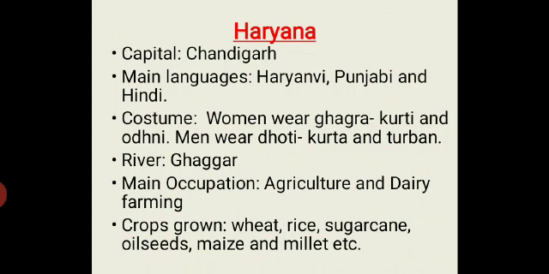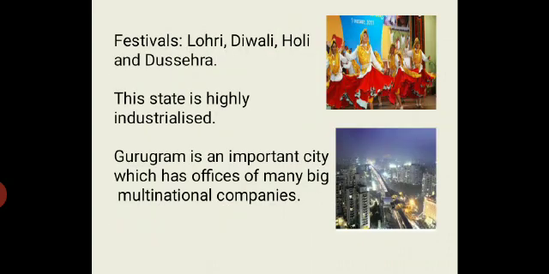The river of Haryana is Ghaggar. Main occupation of people here is agriculture and dairy farming. The crops grown here are wheat, rice, sugarcane, oilseeds, maize and millet, etc. The famous festivals of Haryana are Lohri, Diwali, Holi and Dussehra. This state is highly industrialized, and Gurugram is an important city. It was earlier known as Gurgaon, and it has offices of many big multinational companies.